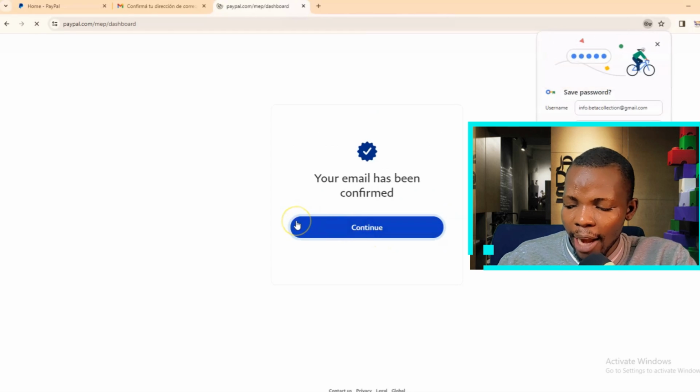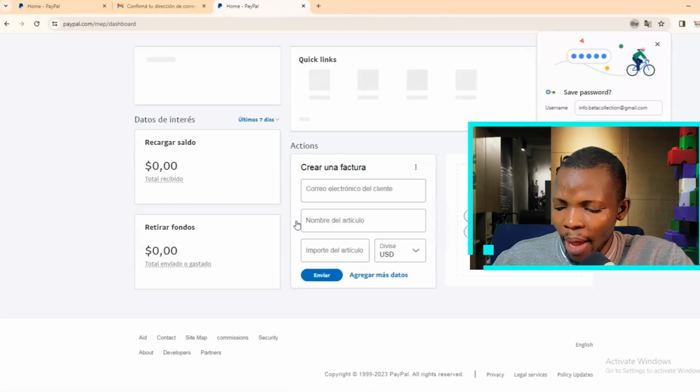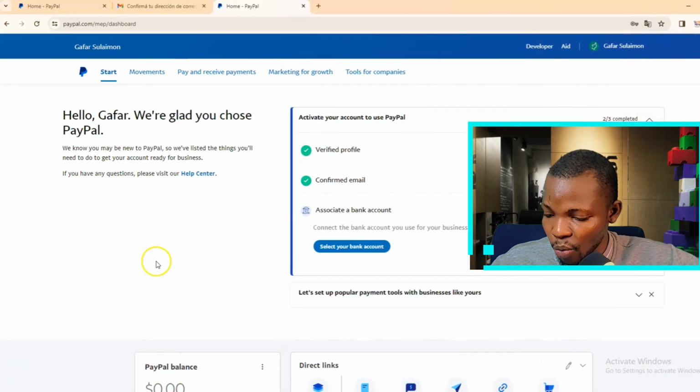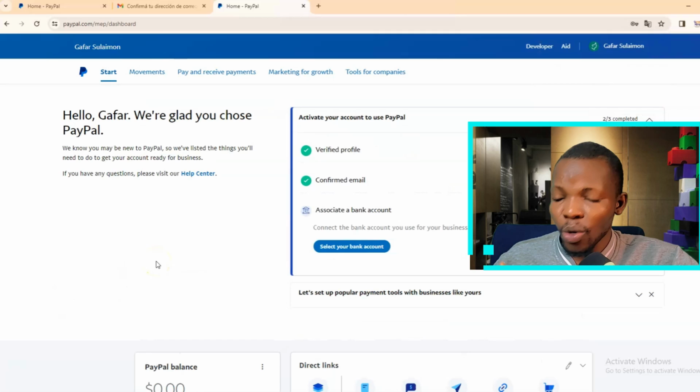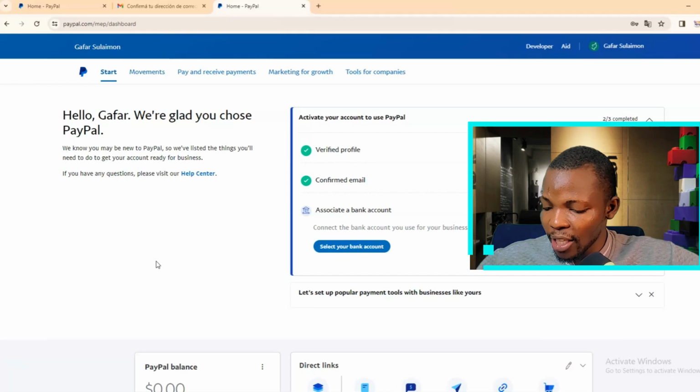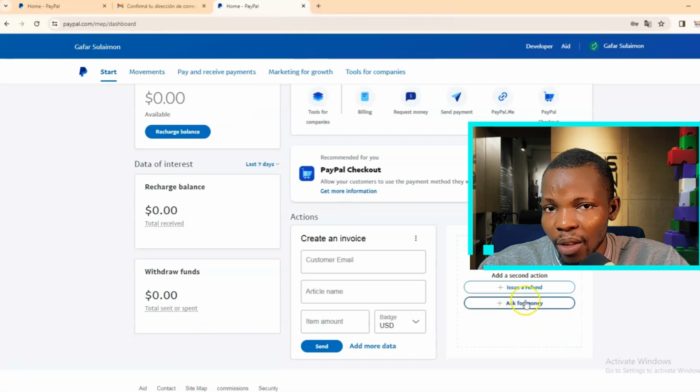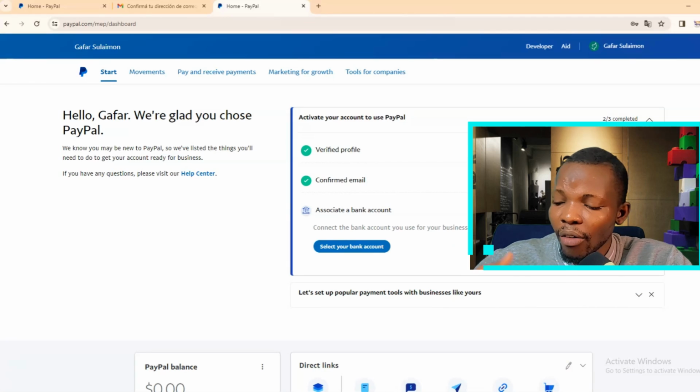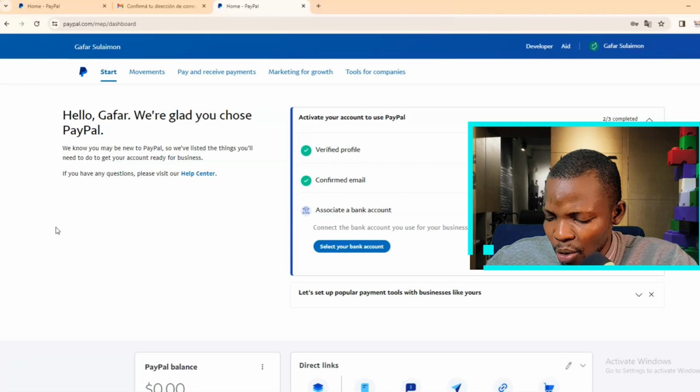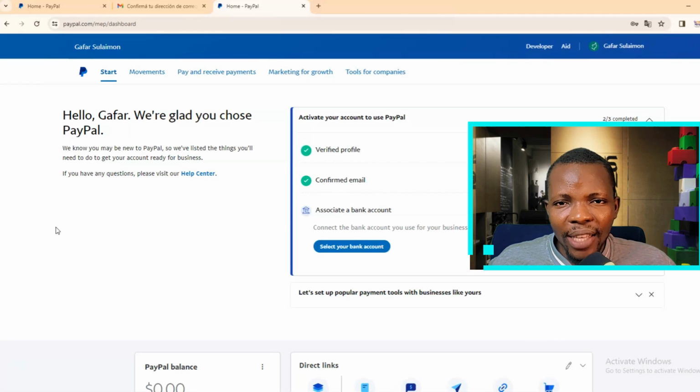So now that our email and identity has been verified, you may ask, are we forgetting anything? Well, yes, we are. And what is that thing? We need to link our bank account so we can seamlessly withdraw our funds whenever it is needed. As a result of this, we won't be linking a Nigerian bank account, just like we know that PayPal doesn't work for Nigerians. So what are we going to link? Our USD account. And you might be wondering, well, I don't have a USD account. Am I going to travel to the United States to register an account with a bank or whatever, blah, blah, blah? Well, don't worry. I got you covered.